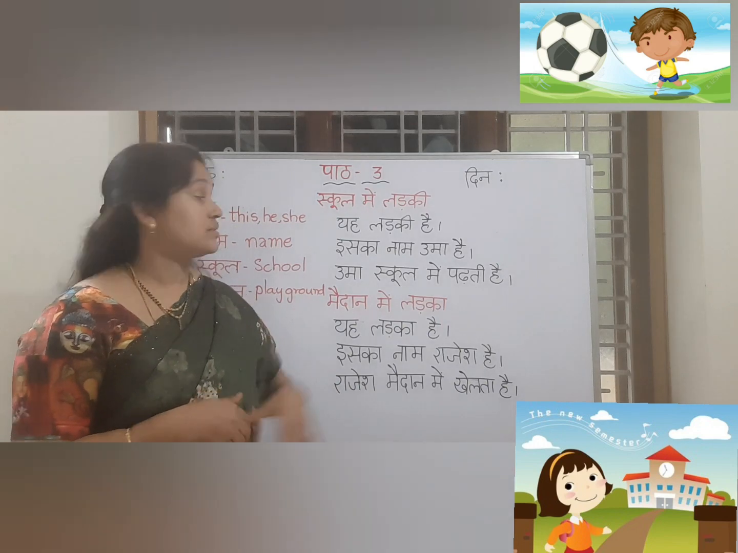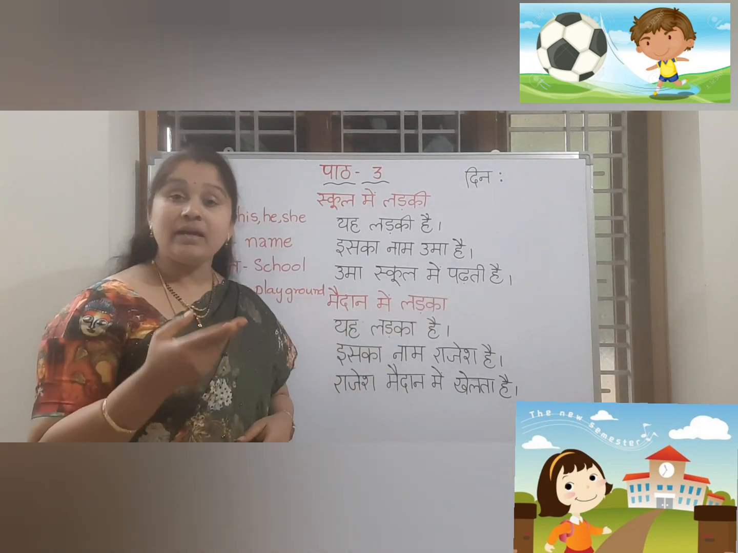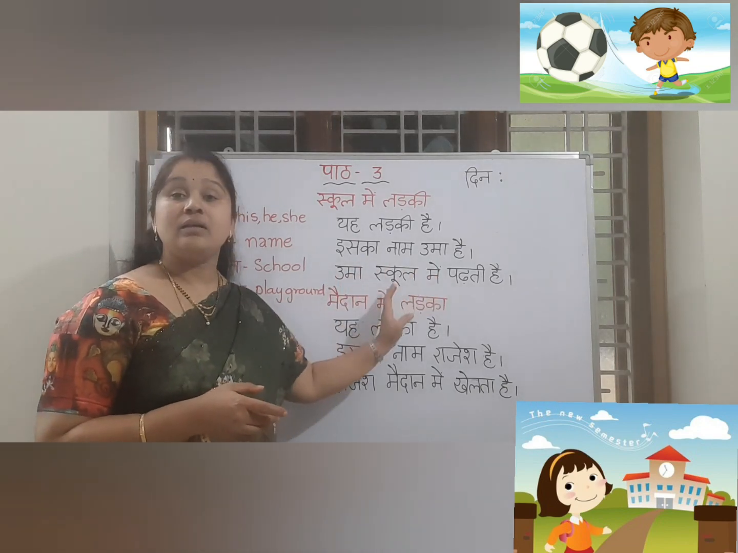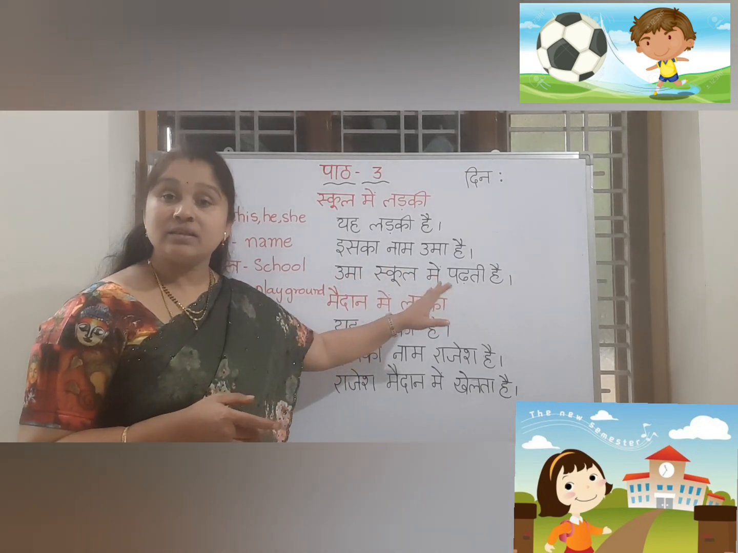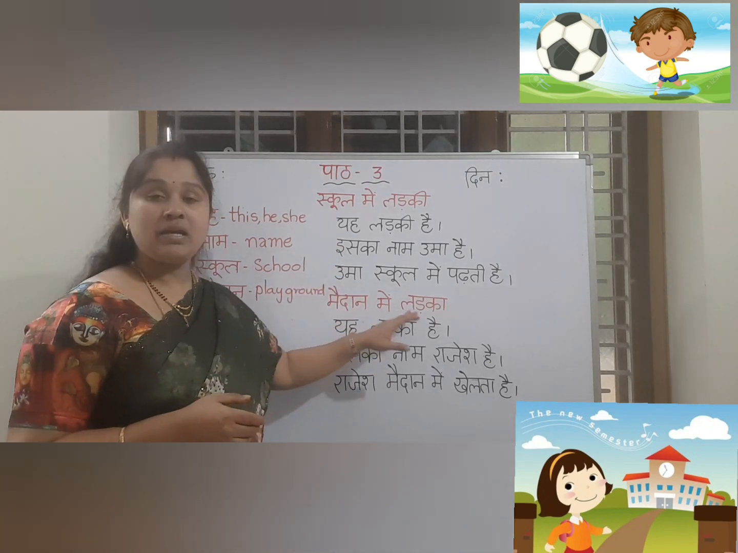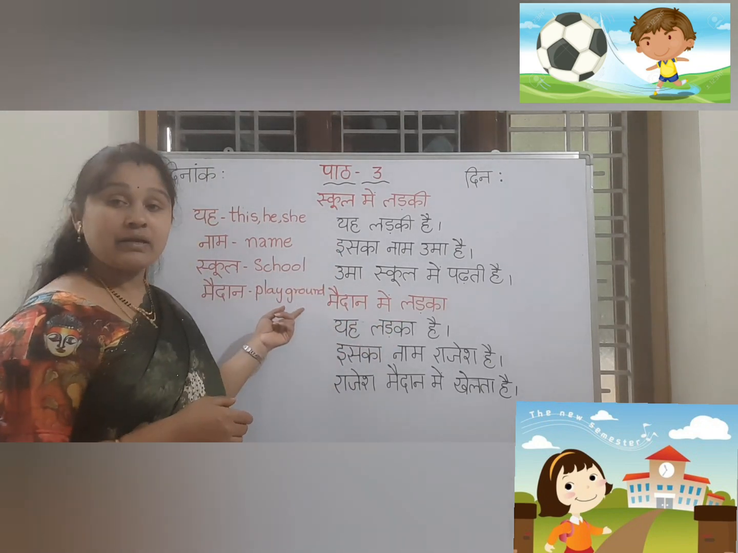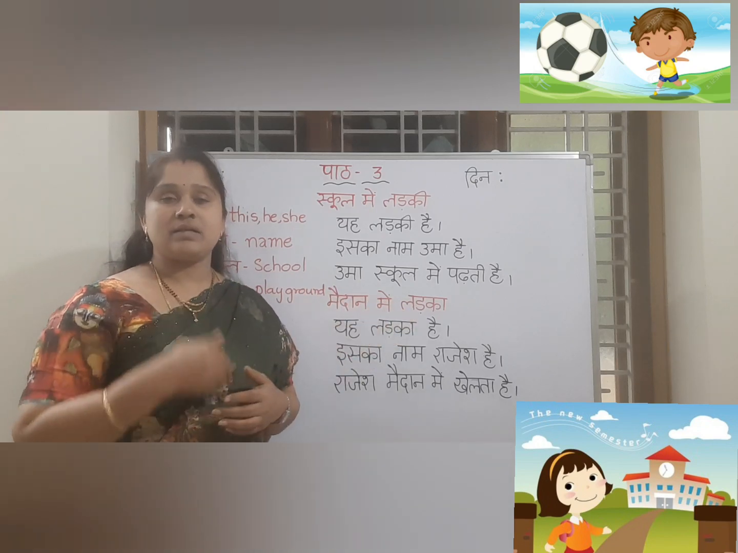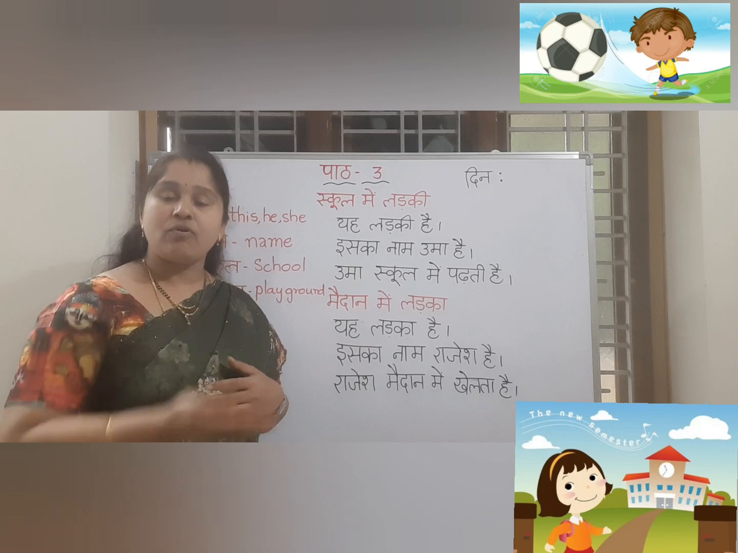Uma school mein padhti hai. She studies. Padhti means reading and studying. Two words will come. Right? Uma school mein. In the school. She studies in the school. समझ में आया? अब इधर देखो. मैदान में लड़का. मैदान माने क्या है? Playground. लड़का माने boy. Children, I hope you all could follow that.